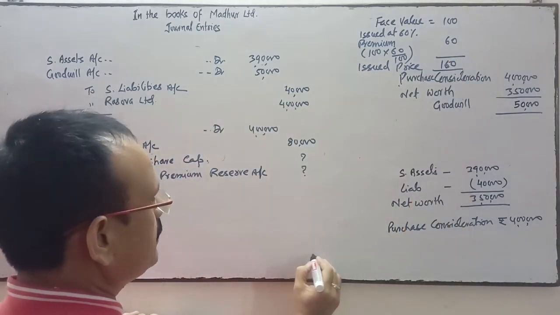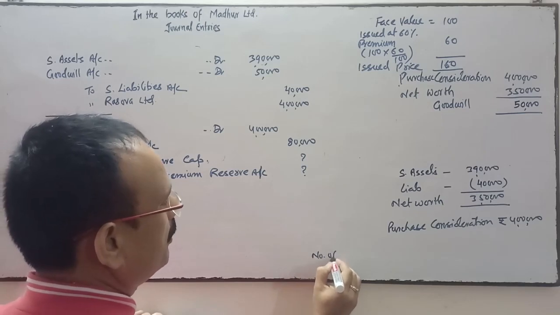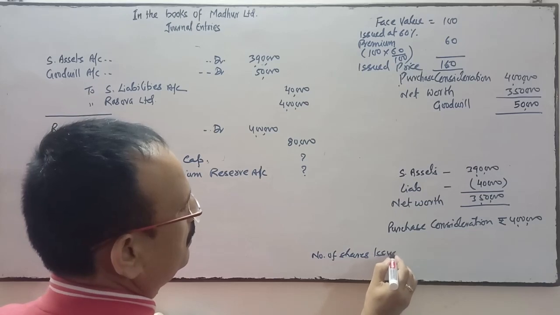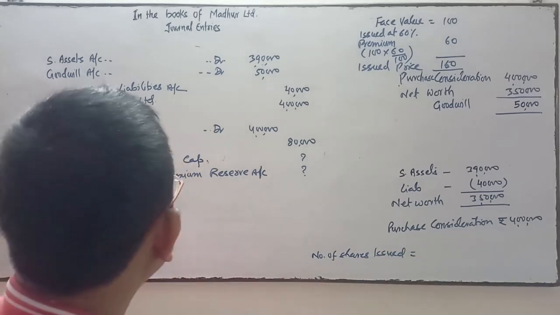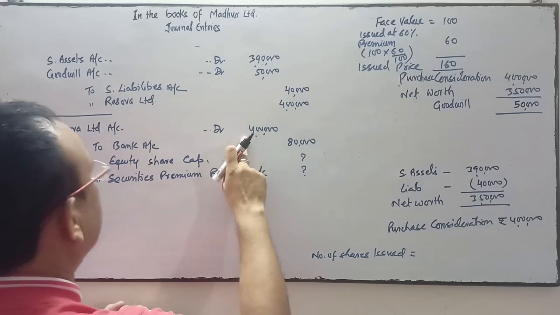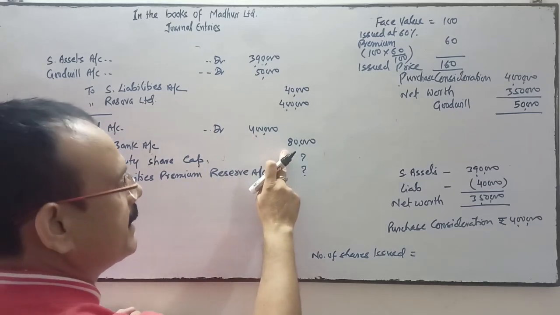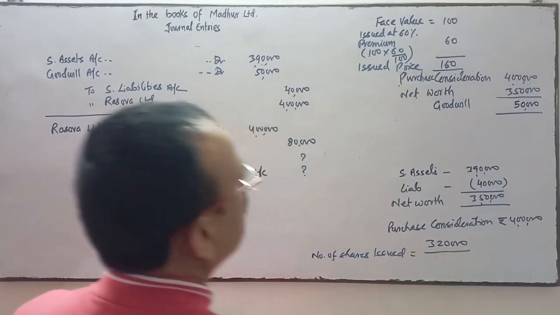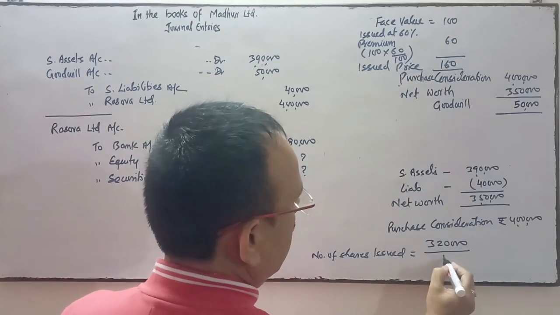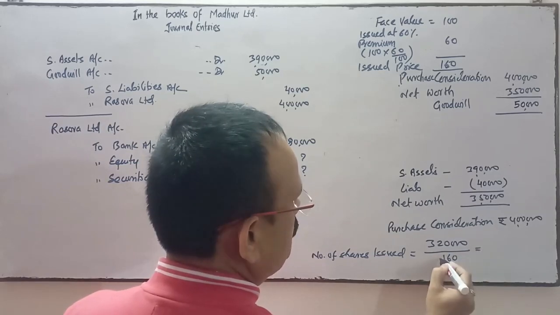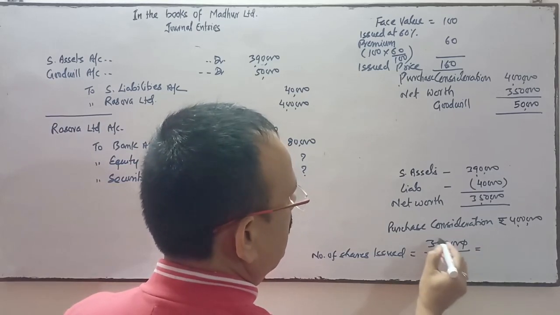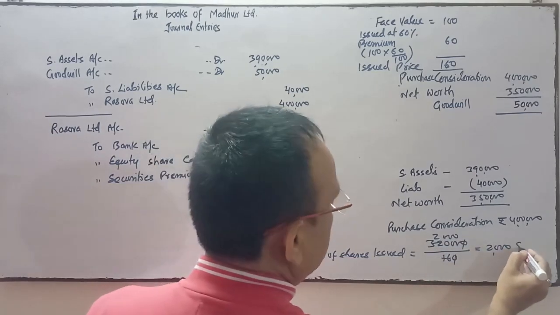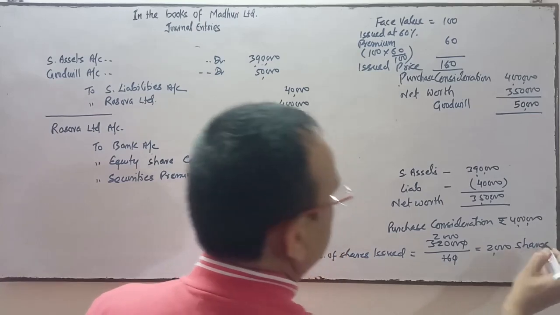So the number of shares issued we have to calculate. Out of 4 lakhs we have already paid 80,000 by check, so the remaining is 3,20,000. So 3,20,000 upon issued price 160 is 2,000 shares. 2,000 shares have to be issued.